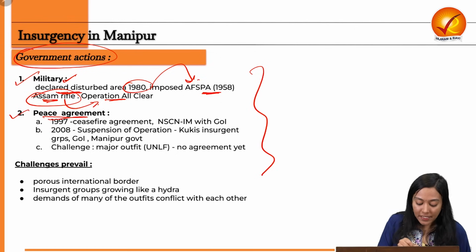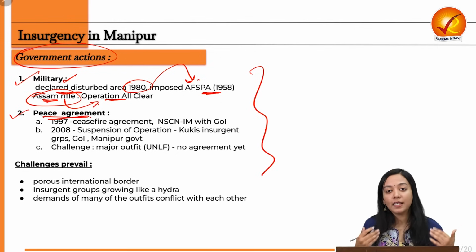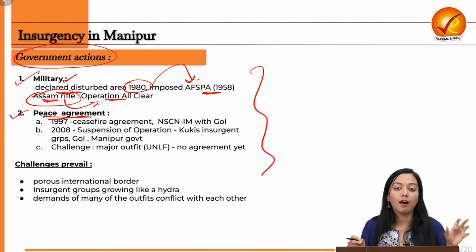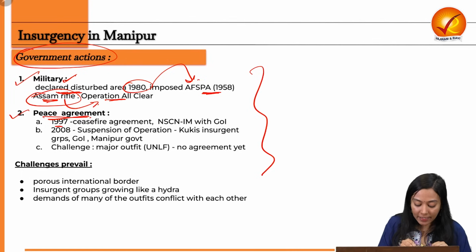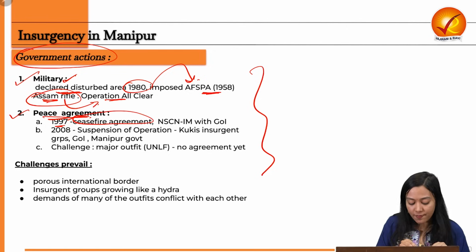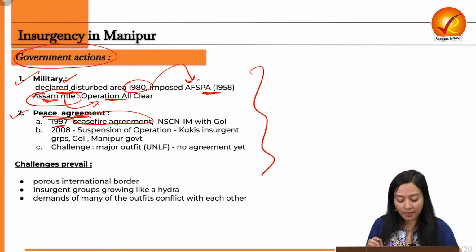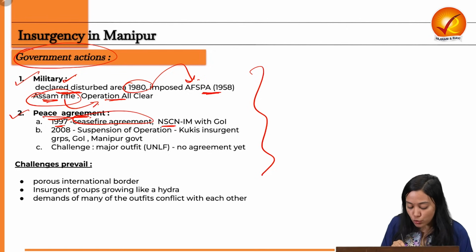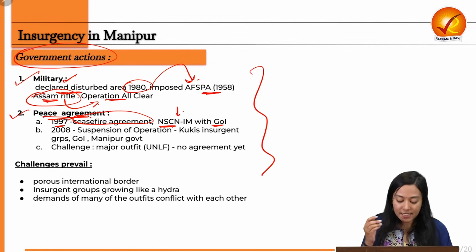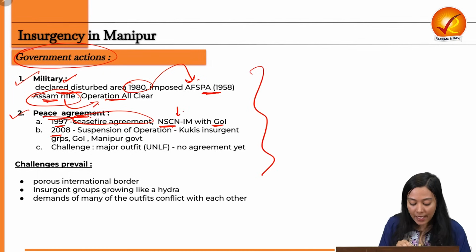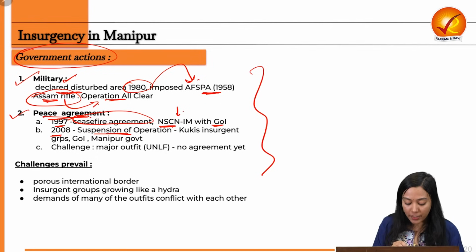Next are some of the peace agreements, the bilateral or the multilateral peace agreements between the government of India and these insurgent groups. So for example, in 1997, the first ceasefire agreement was established between the National Socialist Council of Nagaland and the government of India. This tried to neutralize them a bit, but as we know, they are still active with their Nagaland demand more than ever.